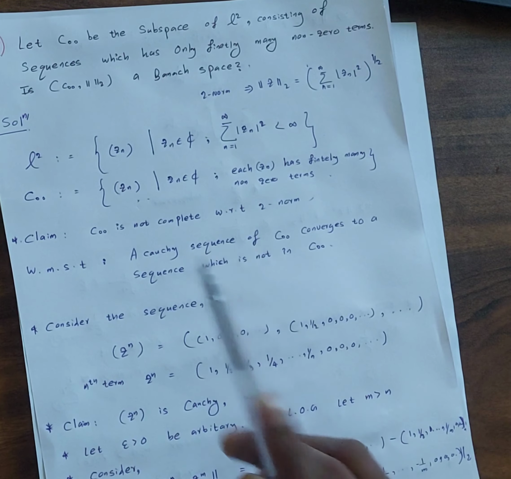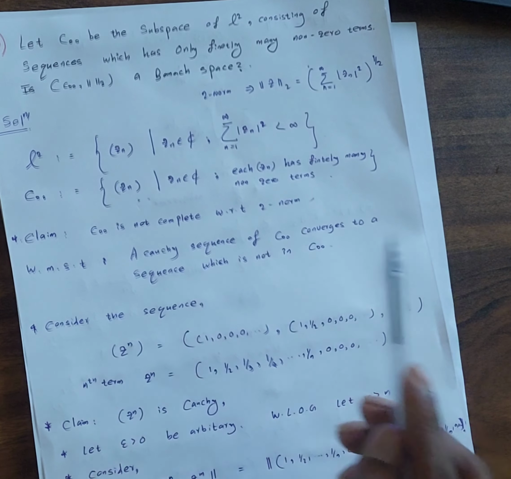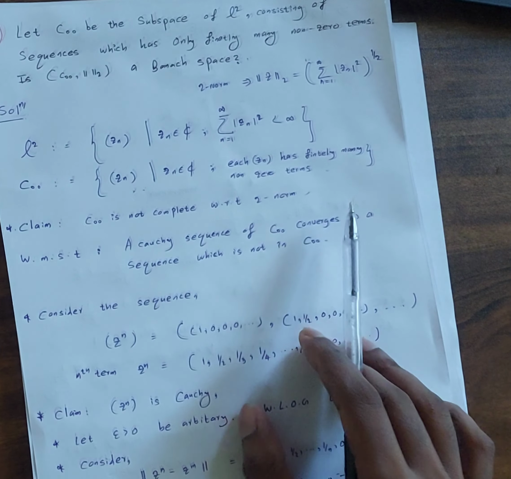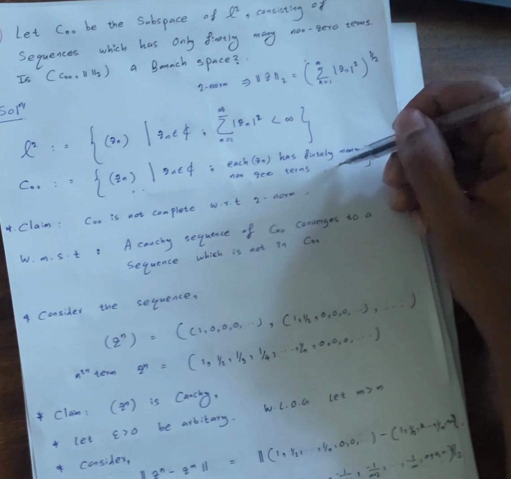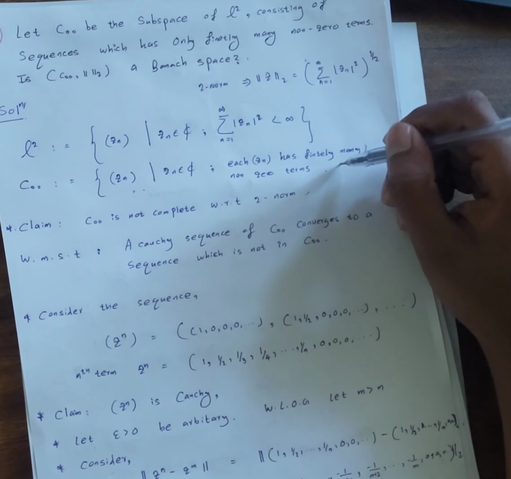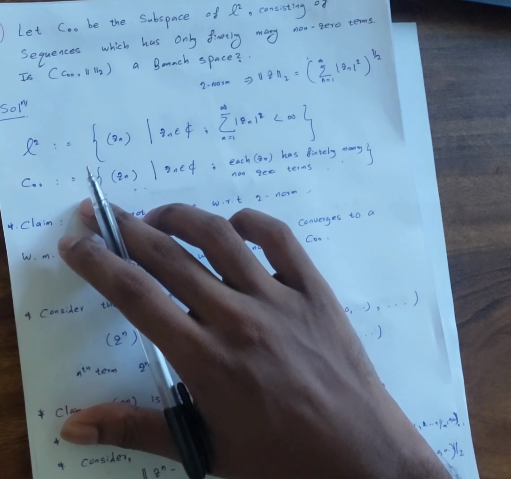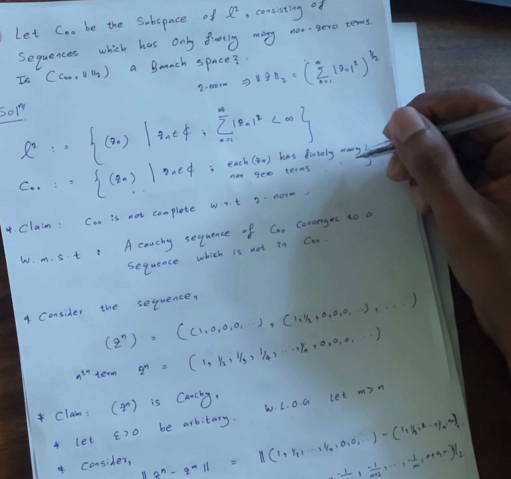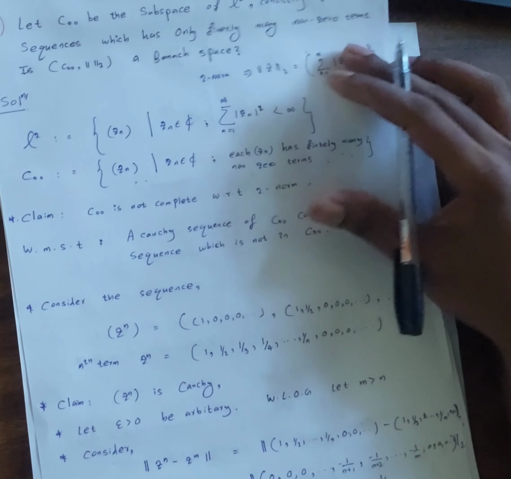We must show that a Cauchy sequence of this space converges to a sequence which is not in this space. If we can find such a Cauchy sequence, then our job is done.